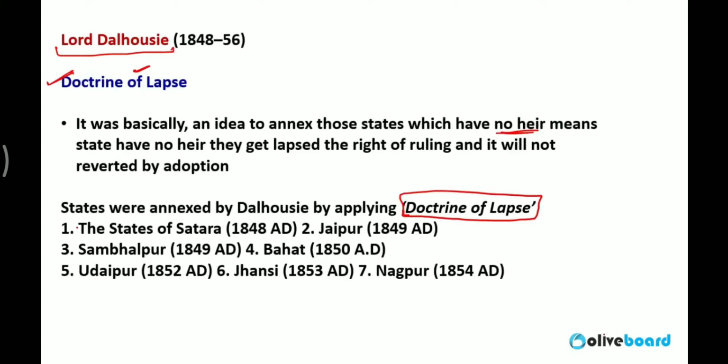According to this policy, the Britishers said that any king or nawab who has no heir of their own, their property would be merged into the property of the British government. So it was a policy and it was a big reason behind the 1857 revolution. The states of Satara, Jaipur, Sambalpur, Bhagat, Jhansi, everyone has heard about the Jhansi ki Rani incidents. So Jhansi, Nagpur, these were the states which were captured by Britishers according to the doctrine of lapse.